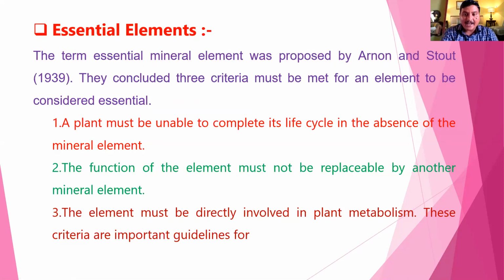Meaning they die. Second one is the function of the element must not be replaceable by another element. And third one is the element must be directly involved in plant metabolism. These criteria are an important guideline for essential elements, proposed by Arnold and Stout in 1939 for the essentiality of an element. First, the plant cannot complete its life cycle. Second, the function is not replaceable. Third, it is directly involved in plant metabolism.